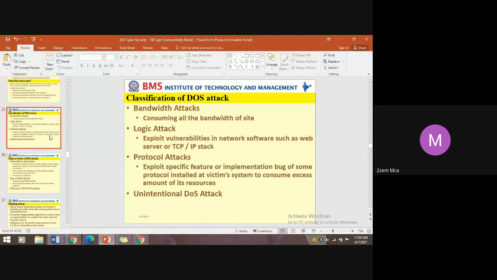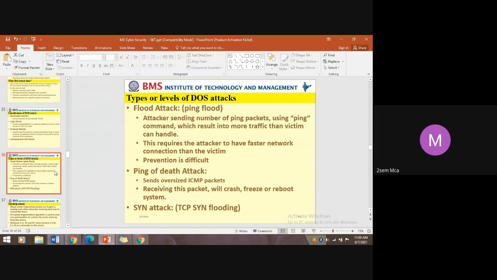Sometimes script kiddies, if they are learning how a DOS attack happens, usually flood with traffic, right? These are the classifications of DOS attack: bandwidth attacks, logic attacks, protocol attacks, and unintentional DOS attacks. The types or levels of DOS attacks.